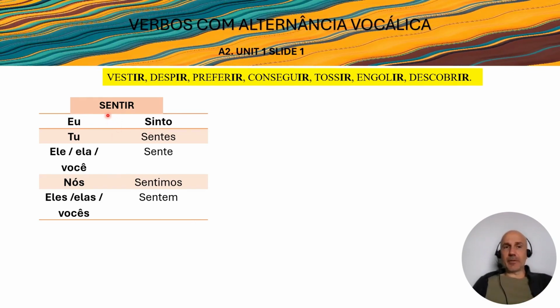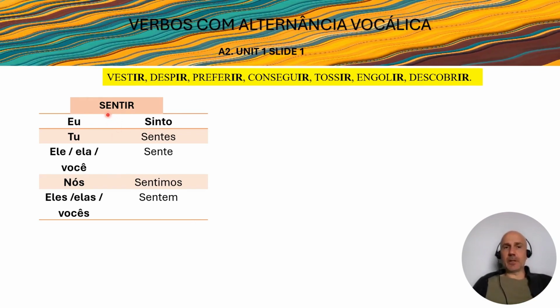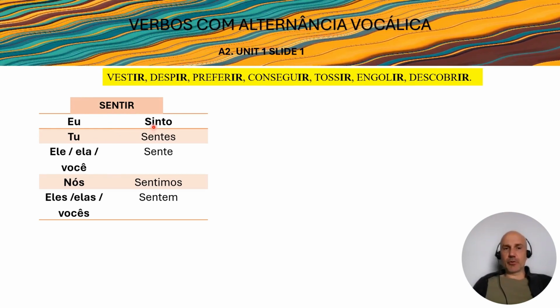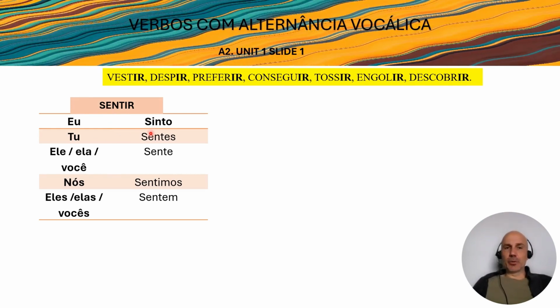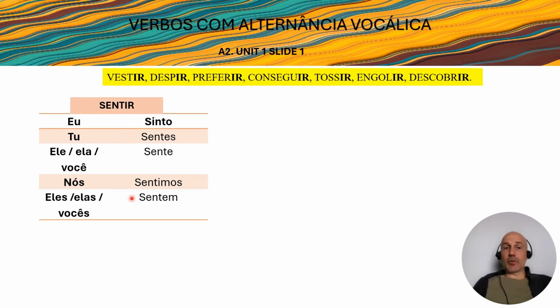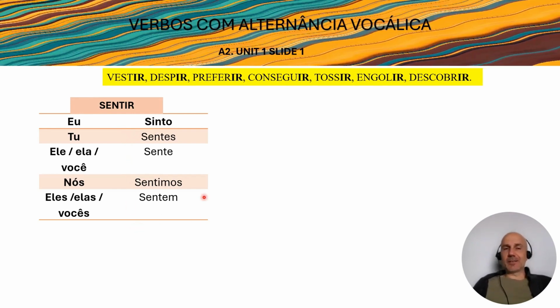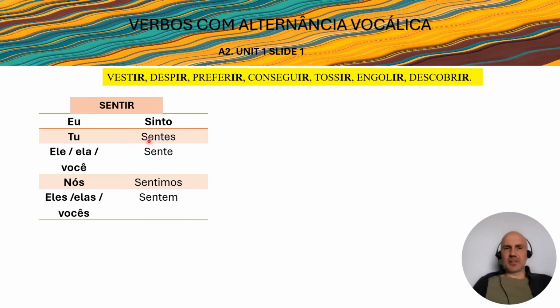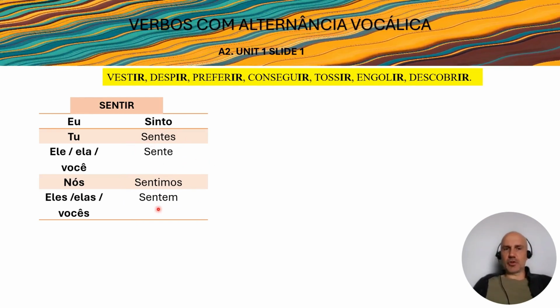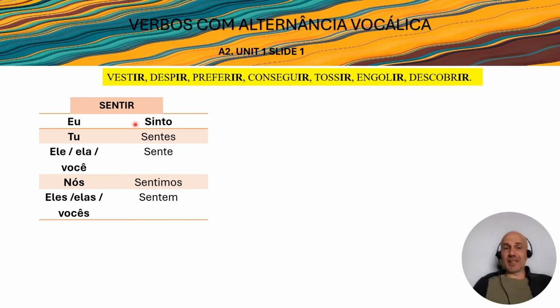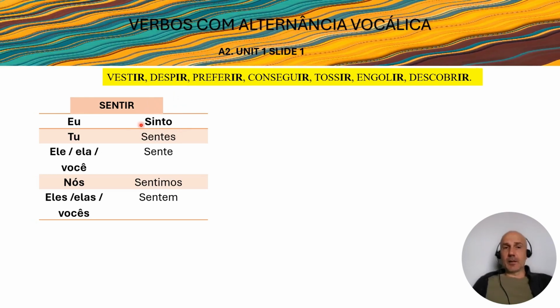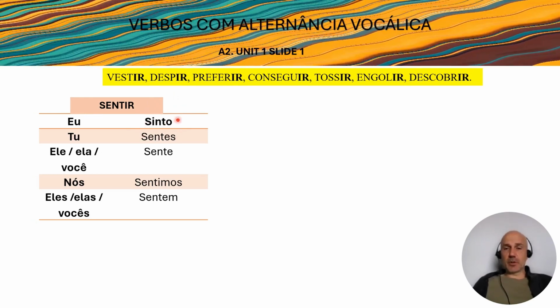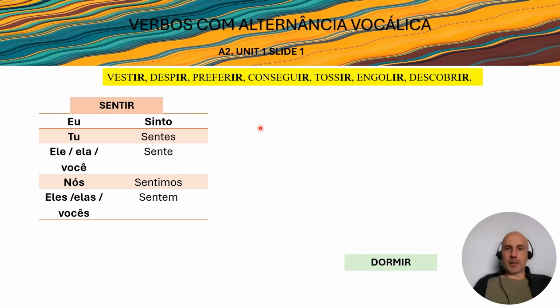So eu sinto. So instead of having an E, see that in the infinitive we have an E. But then when we conjugate, we have an I. Eu sinto. And then the rest of the conjugation is the same. Okay, it doesn't change anything. So sentes, sente, sentimos, sentem. So the only one that is different, again, is just here the first person of the singular. Another example.